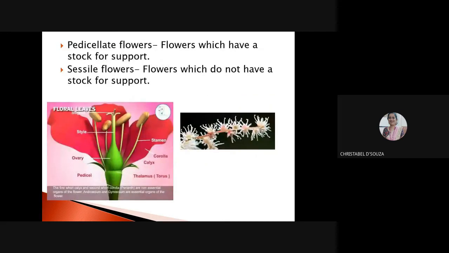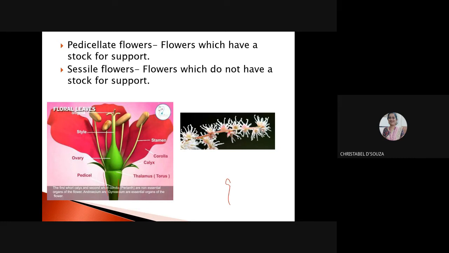Now, before this, we go to pedicellate flower and sessile flower. Those which have a stalk, this is the stalk of the flower, are known as pedicellate flowers. Your rose has a stalk, so it is a pedicellate flower. Your hibiscus has a stalk, so it is a pedicellate flower, right? And those which do not have a stalk are known as sessile flowers.